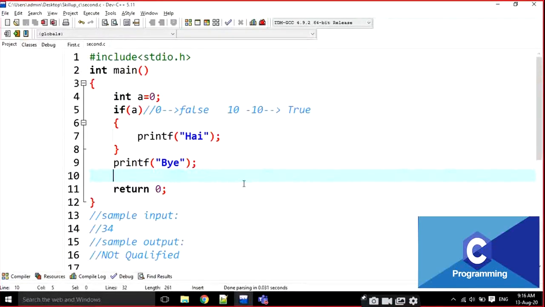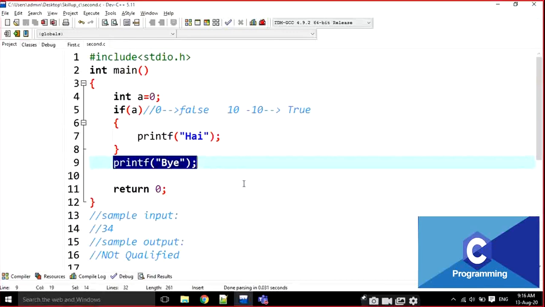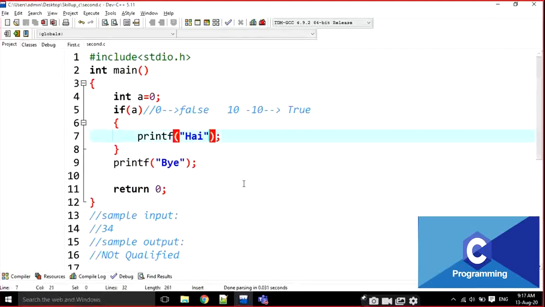When you go for only a simple if, this line is going to be executed without being based on any condition. This statement is going to be executed any time, no problem for that. But this particular work has to be done at particular stages only.